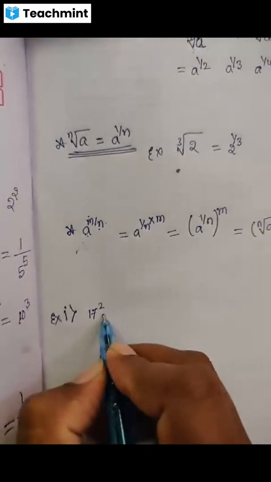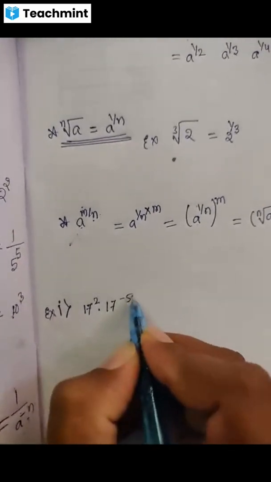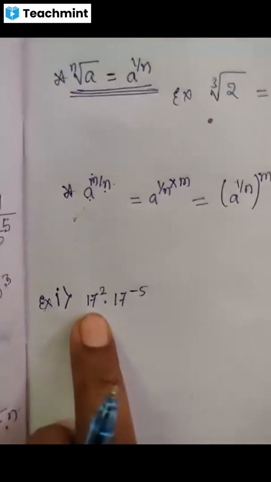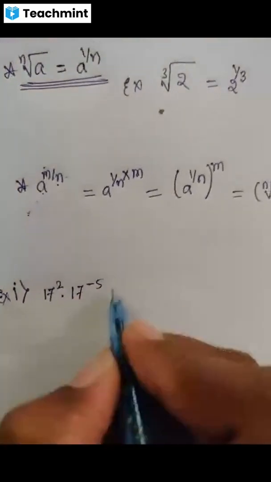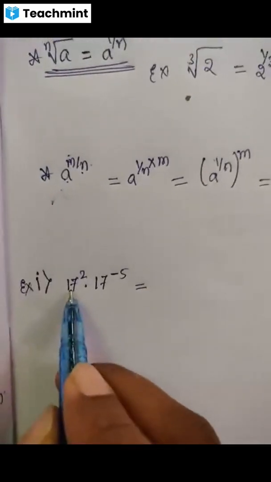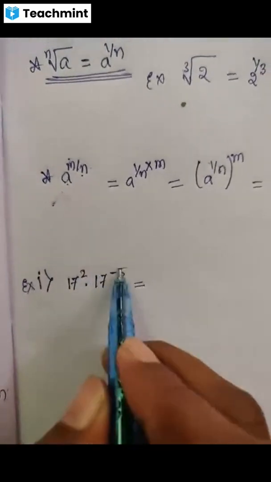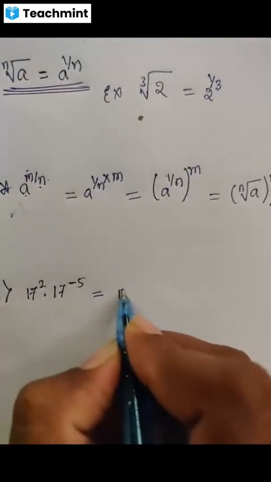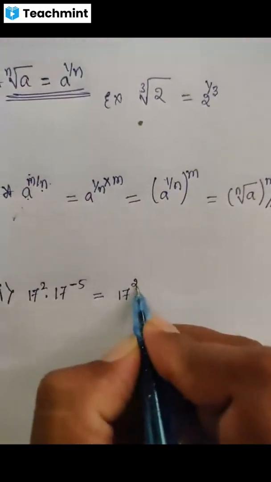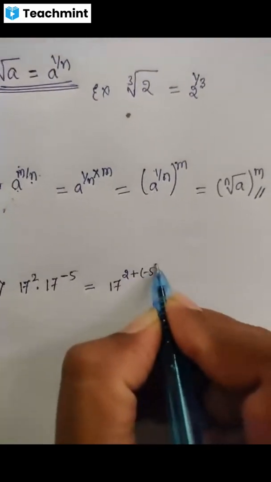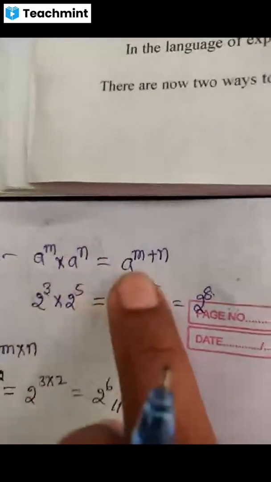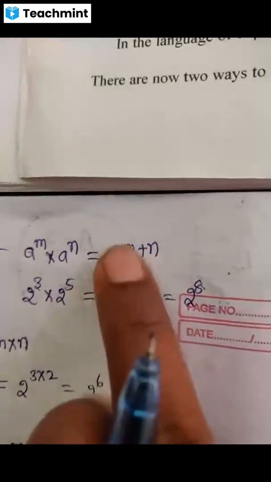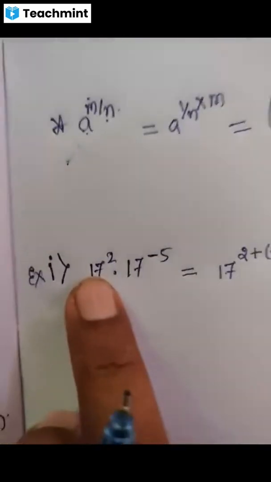17 square into 17 to the power minus 5. How will you solve? It is in the form of a raised to m into a raised to n, so you can write 17 whole raised to 2 plus of minus 5, because a raised to m into a raised to n is written as a raised to m plus n.